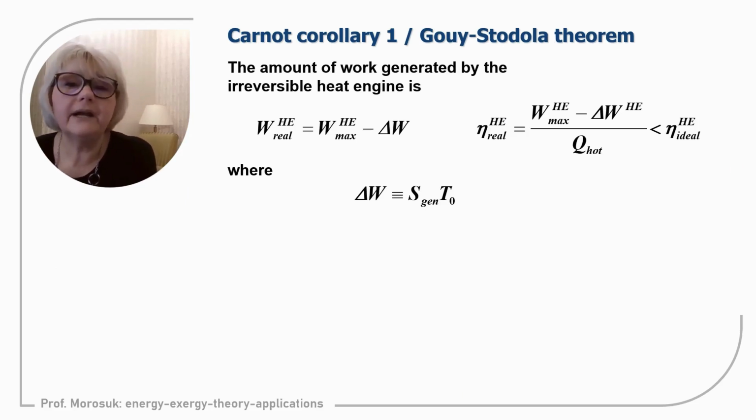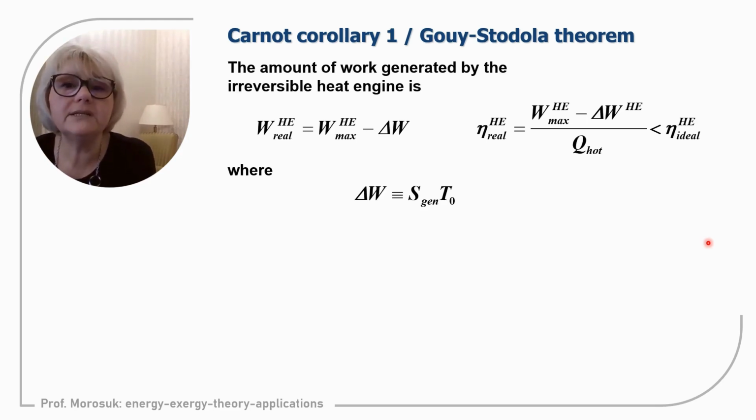Carnot corollary 1, it is also the Gouy-Stodola theorem. Again, not all books, in all languages, use the term Gouy-Stodola theorem; they also use another term that I will mention a little bit later, but these are synonymous terms, and if this term is not used, it doesn't mean that you missed something in your study.